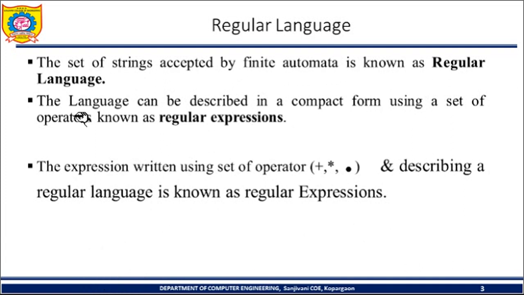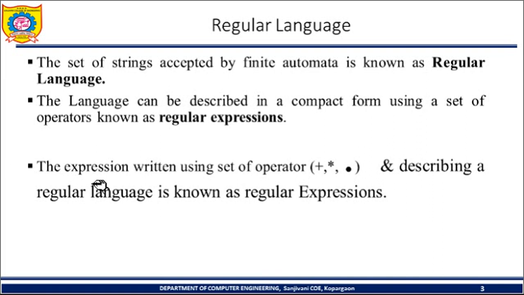Now consider one more definition. A regular language can be described in a compact form using a set of operators, and that expression is called a regular expression.